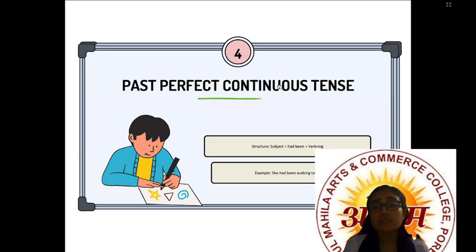Now past perfect continuous tense. As we have done in the present tense, perfect means had will come, been will come, then continuous means ing will come. So it's very simple. Subject, she, had been, verb plus ing. The verb is walk, so it will become walking. She had been walking to school, right? So subject plus had been plus verb plus ing: she had been walking to school.